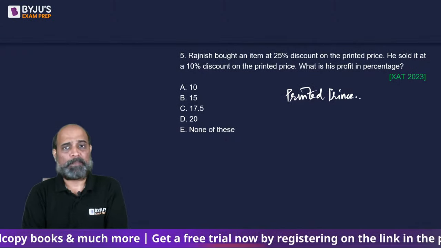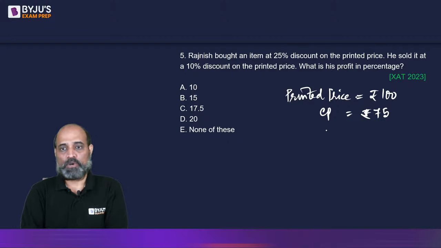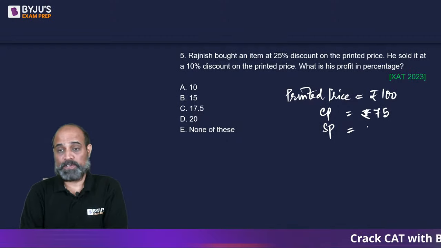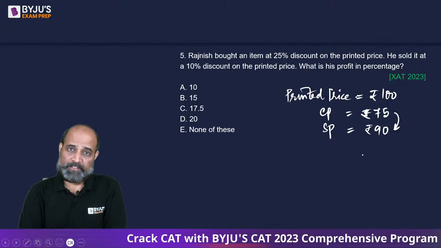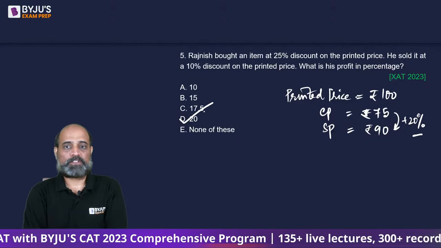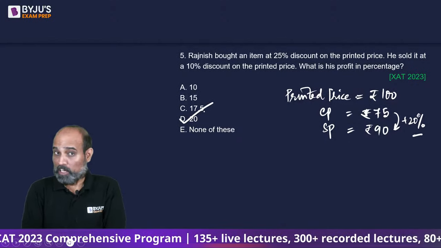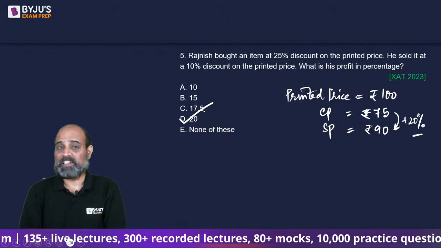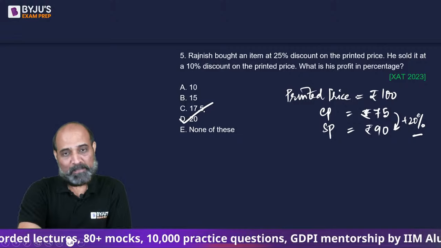So suppose 100 rupees ka. So he bought it at 25% discount, as in he bought that for 75 rupees. He sold it at 10% discount on 100 rupees, which will make it 90 rupees. So the question is, ye kitna profit percentage hai? This is 15 increase over 75, which is nothing but 20% ka increase. So 20% profit is what you will have. Last year's ad ka hai, little unbelievable, right? क्योंकि इतना आसान क्वेश्चन कैसे आ सकता है एग्जैट में, पर आता है.